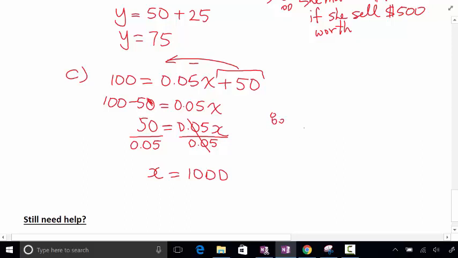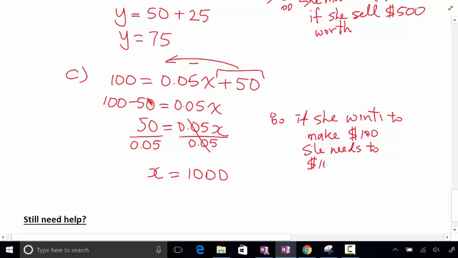If she wants to make $100, she needs to what? She needs to sell $1,000 worth. Okay, and that's the end of the question.